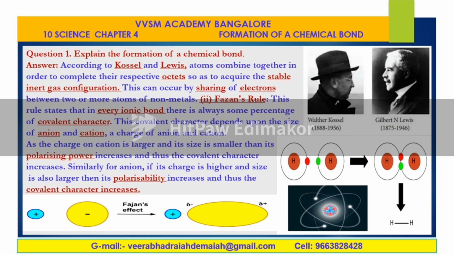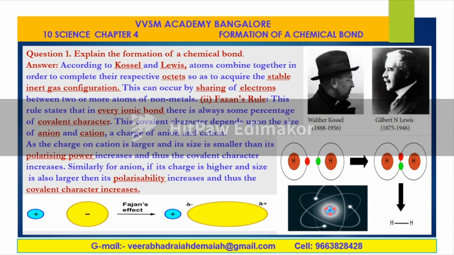Well, explain the formation of chemical bond. According to Kossel and Lewis, the two great scientists, Kossel, 1888 to 1956, and Mr. Gilbert N. Lewis, 1875 to 1946, these two scientists are responsible for the explanation of the formation of chemical bond. Fajans' rule is also important. This is a rule that in every ionic bond, there is always some percentage of covalent character.